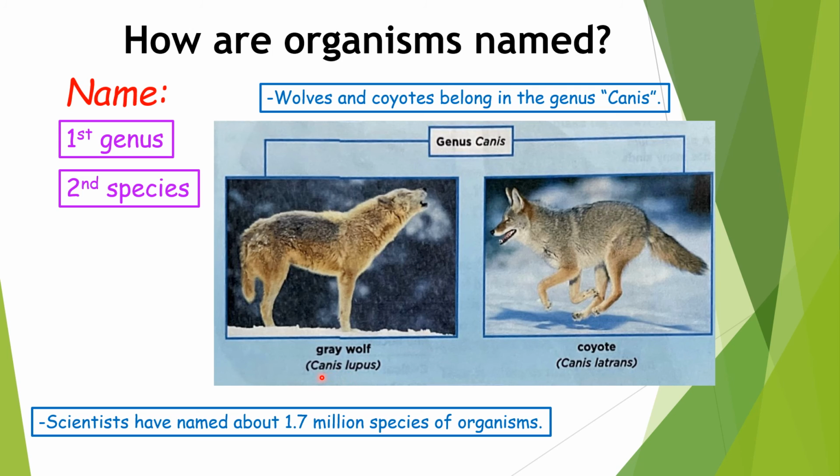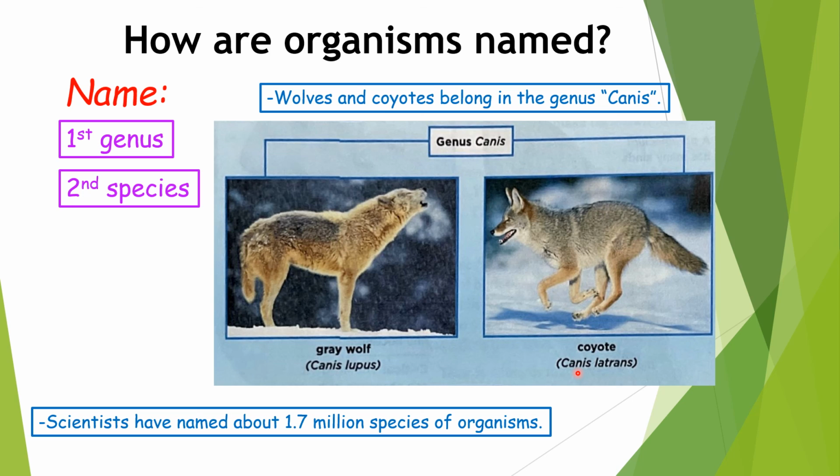We said the first part should be the genus. As we can see here, a gray wolf has its first part Canis, which is its genus name. Also, the coyote has the first part of its name as Canis, which is also its genus name.